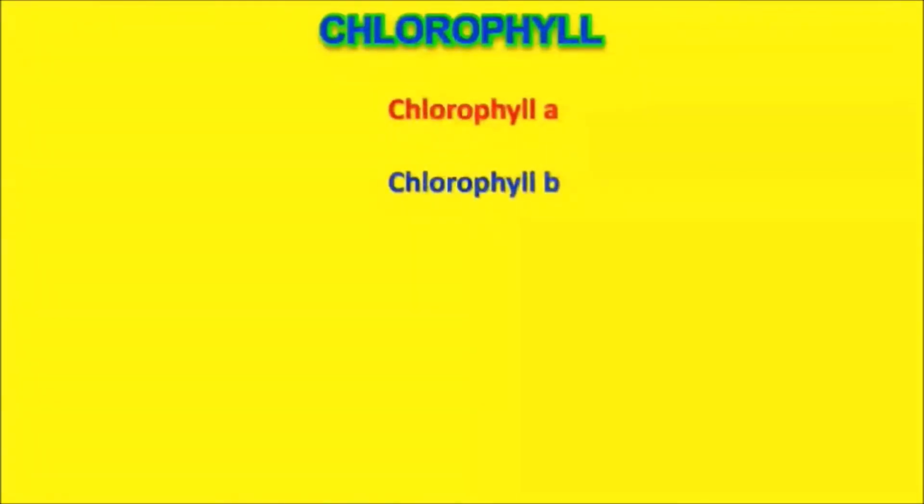Basically, the chlorophyll is of two types, chlorophyll A and chlorophyll B. They trap the solar energy to the maximum extent at different frequency levels.